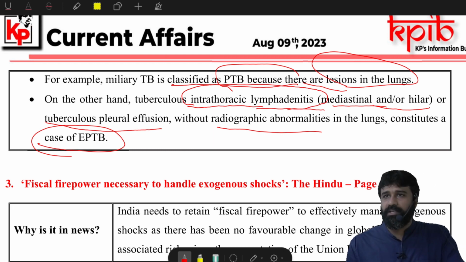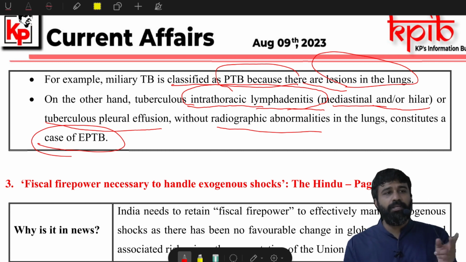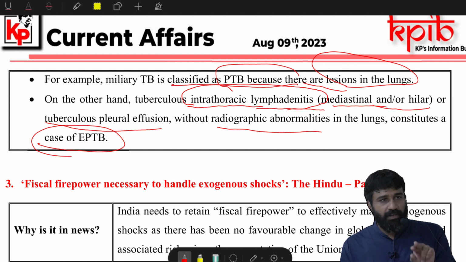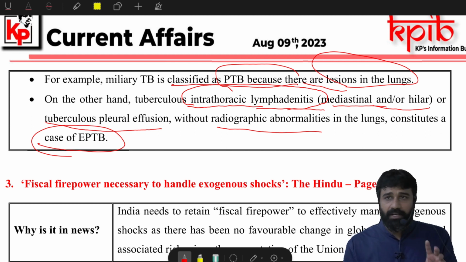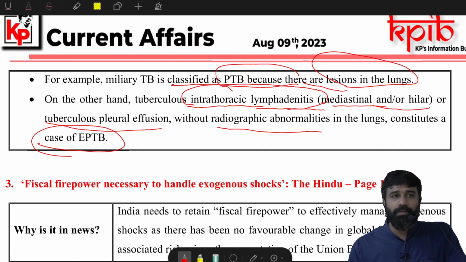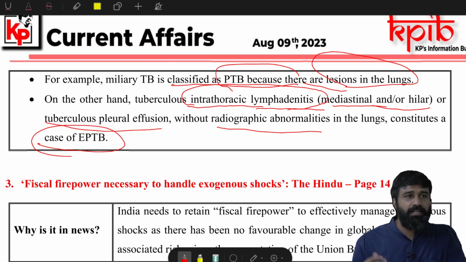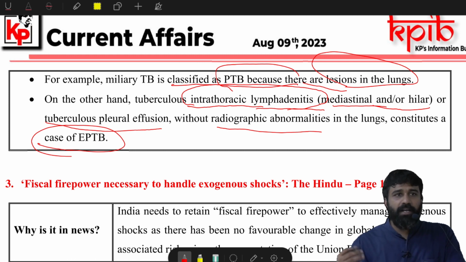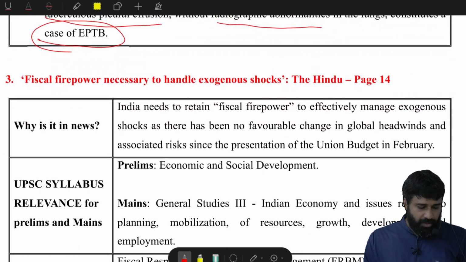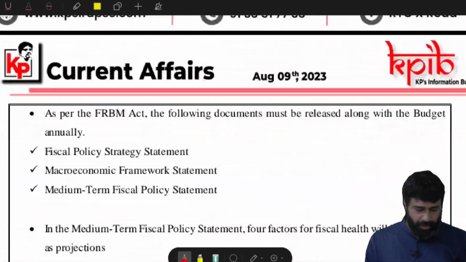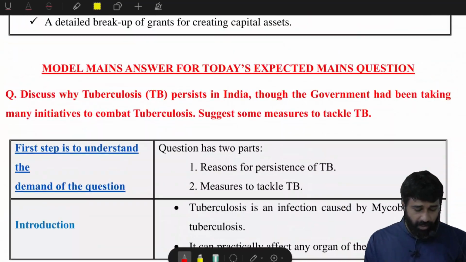You don't need to remember this kind of medical terminology, because the only thing you need to know is TB may affect two different kinds of organs of your body. The primary organ mostly affected is the lungs, and the second is extrapulmonary TB, which affects your bones, meninges, pleura, lymph nodes, and also the intestines. So let's answer this question. The answer was given at the last page. How will you answer? Let us see.